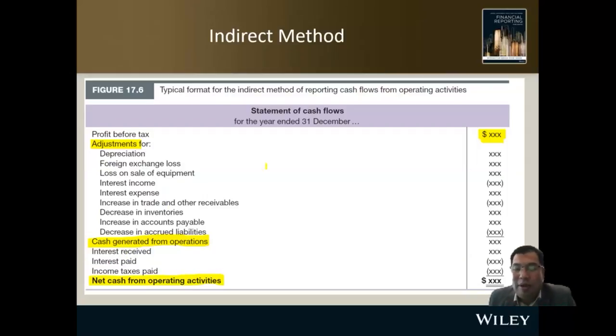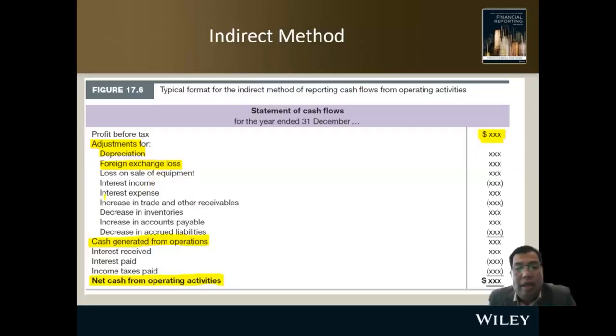You're working up from your profit before tax, doing several adjustments here. For example, depreciation is non-cash expense. Foreign exchange loss is also non-cash expense. And then the adjustment for loss on sale of equipment, this is also non-cash.